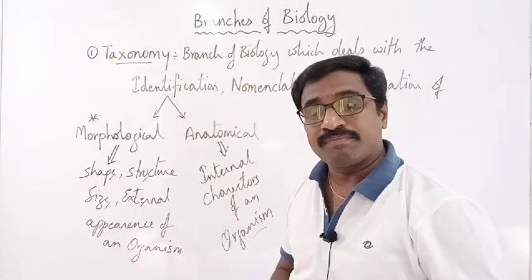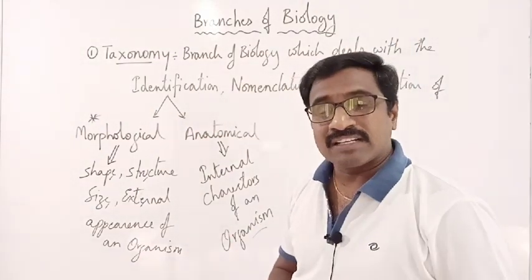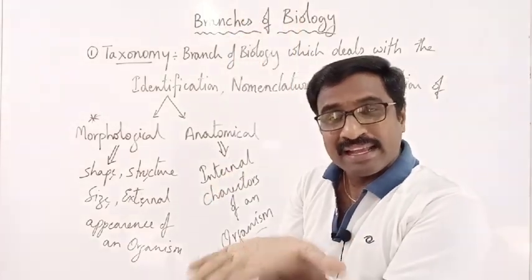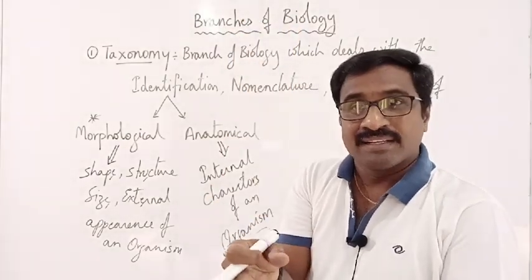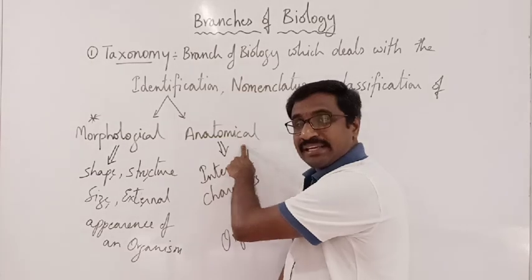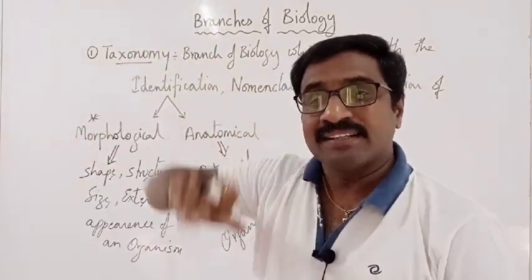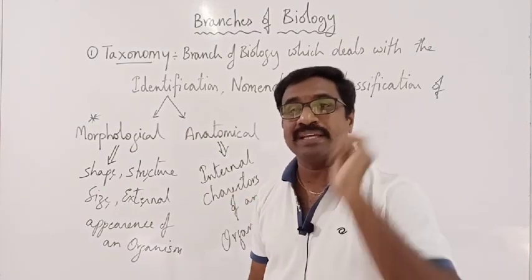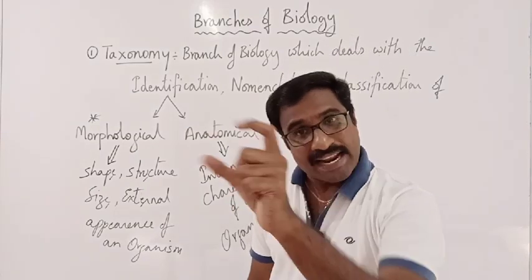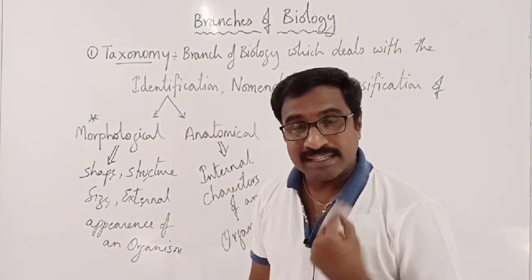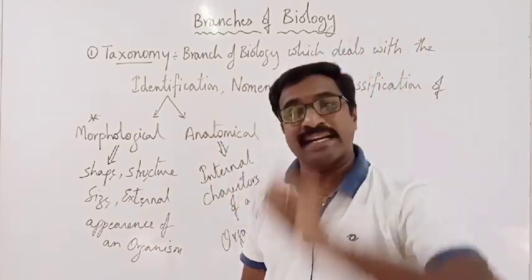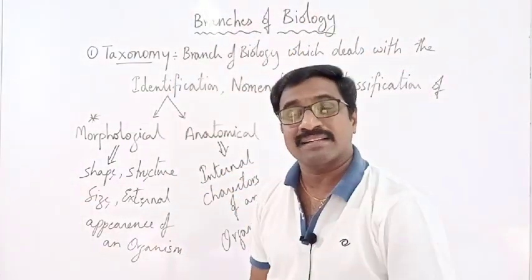Now I want to confirm whether it is a bird or not. So I cut the animal and look at the heart. That is called anatomy. Cutting an organism and seeing what is inside it is called anatomy. In the anatomy, I found that the heart is four-chambered. Blood is red in color.